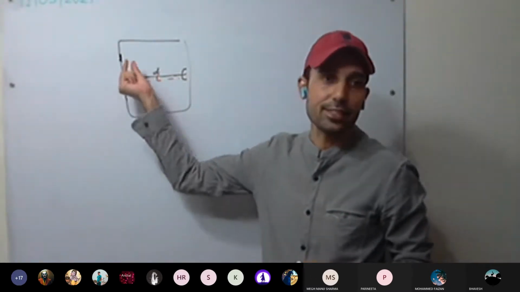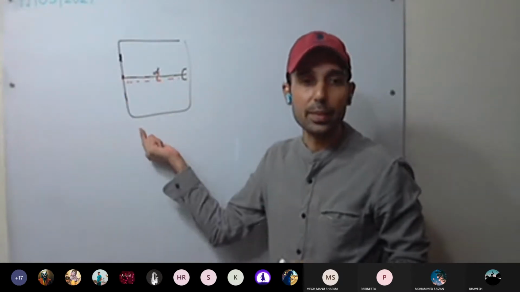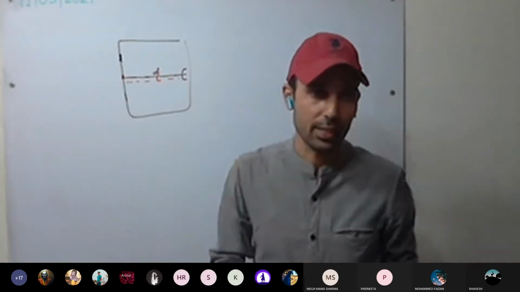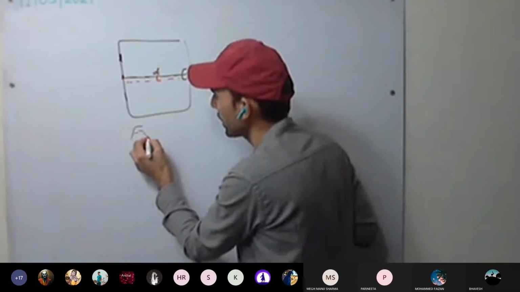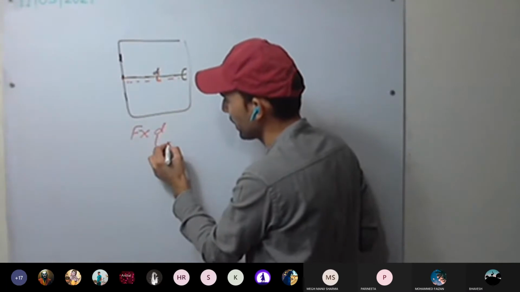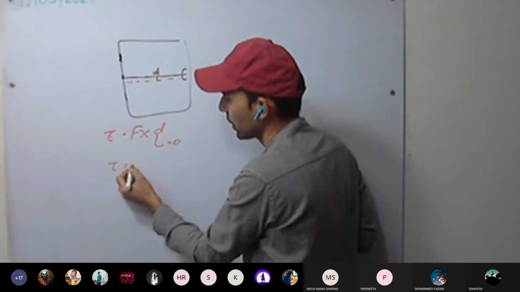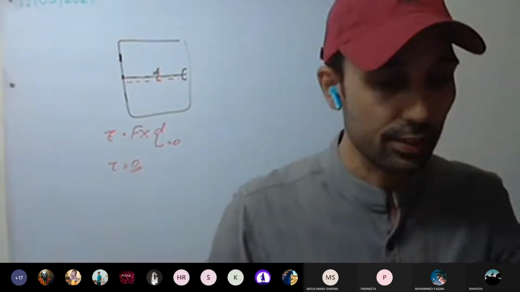You won't be able to, because the force is applied on the hinges. The perpendicular distance is 0. So the torque, or the turning effect, or the moment of force, will be 0. And because of that, the door won't open. Understood this one? It will create no turning effect because d is 0. So the turning effect, moment of force, or torque, will be 0. It won't turn the door.